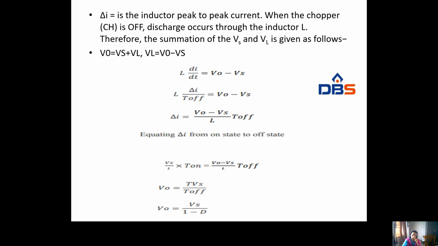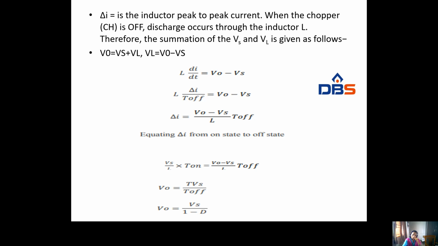Next, delta I is the inductor peak to peak current, and when the chopper is off, the inductor discharges. Therefore, V naught equal to Vs plus VL. So L into di by dt equals V naught minus Vs. L into delta I by T off equals V naught minus Vs. So delta I equal to V naught minus Vs by L into T off.